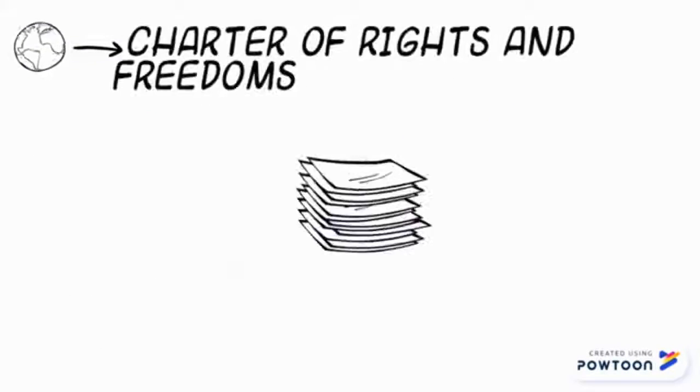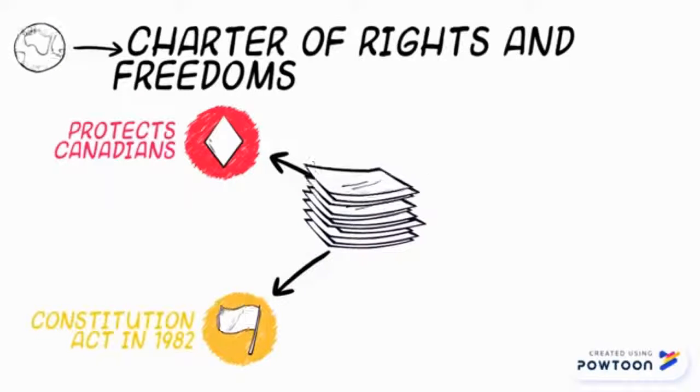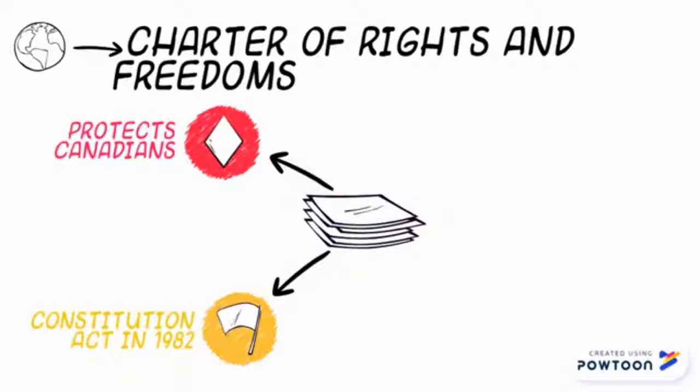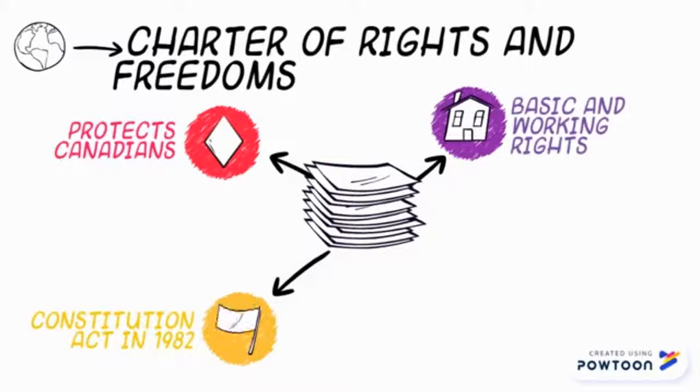The Canadian Charter of Rights and Freedoms is a Bill of Rights that protects Canadians. It is the first part of the Constitution Act and was established in 1982. It guarantees many political and civil rights of people throughout the law and levels of government. Some of these sections are basic rights, criminal rights, freedom rights, and working rights.